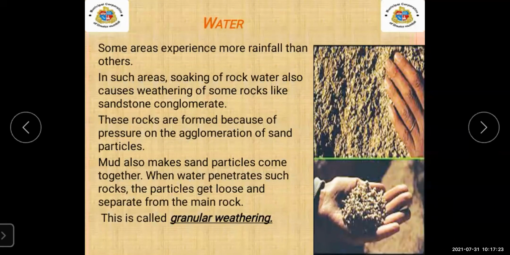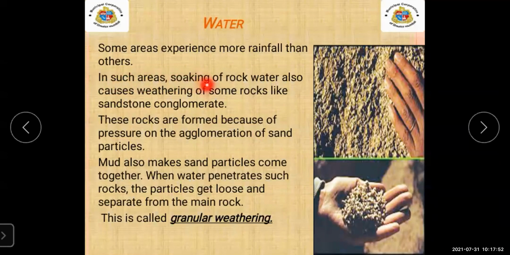First, let's understand what a conglomerate is. Conglomerate means a mixture, or grouped together. And agglomeration means a collection of pebbles.